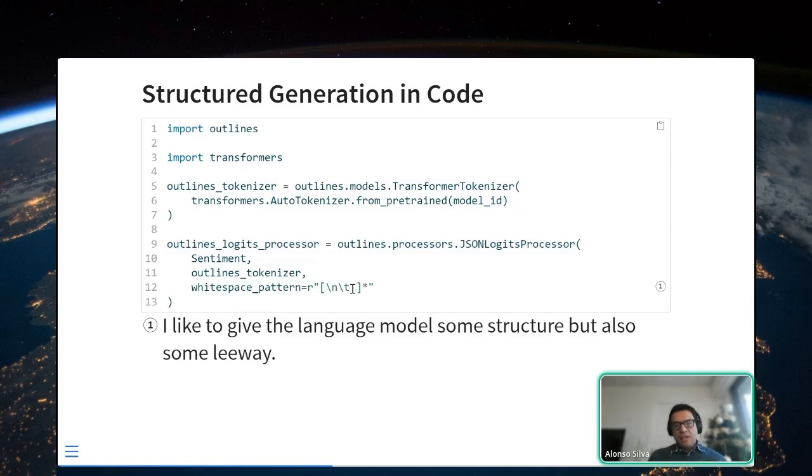Here I'm going to accept white spaces, tabs, and line breaks, and I'm going to allow it to use these as many times as it wants. This is not the default in Outlines, by the way. The Outlines default is just one space. But I like to give more leeway to my language model.